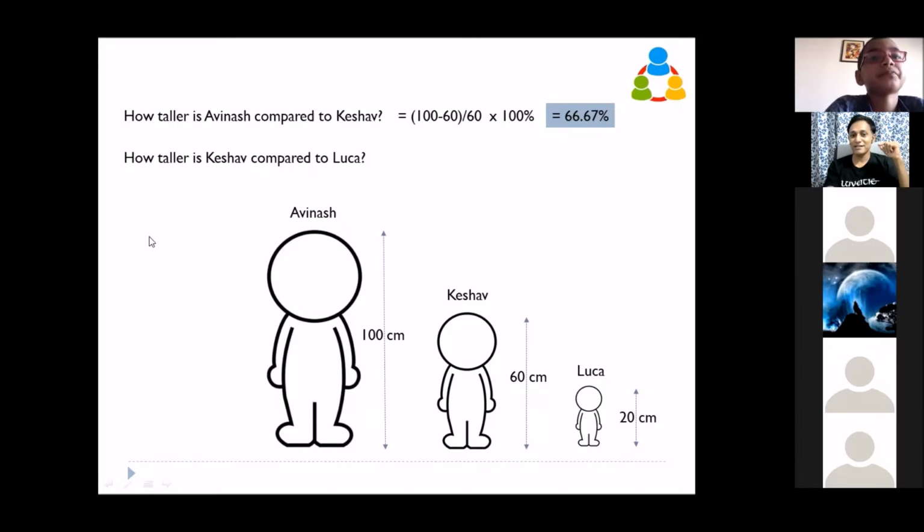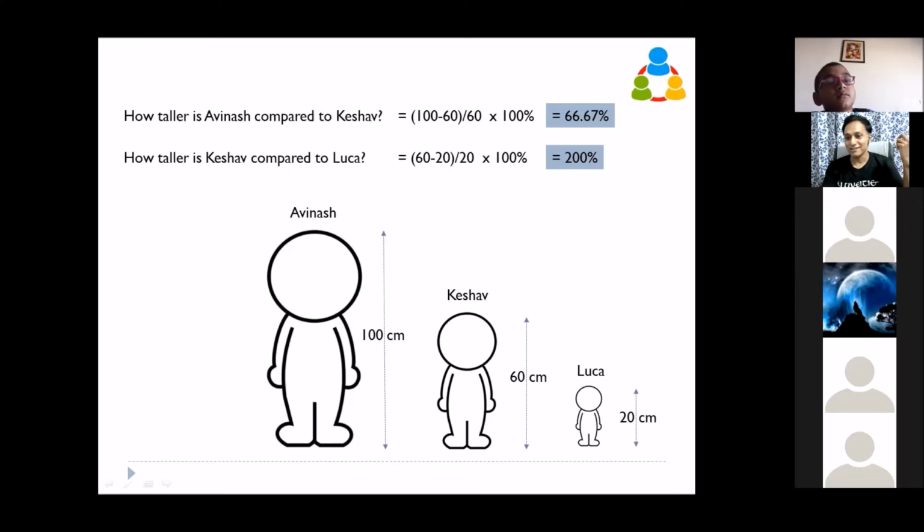And if you talk about Luca and Keshav, you see what is the difference? He is 200% taller. But if you see the absolute value, both are 40 centimeter, 40 centimeter difference.